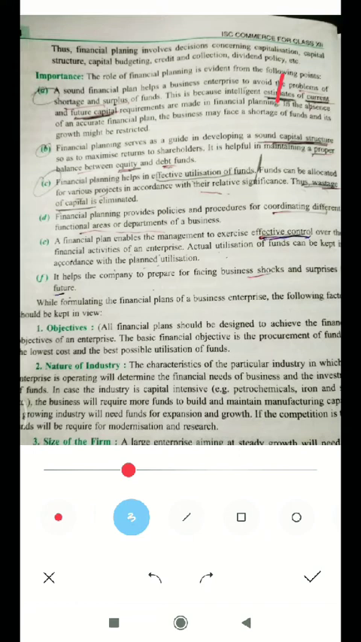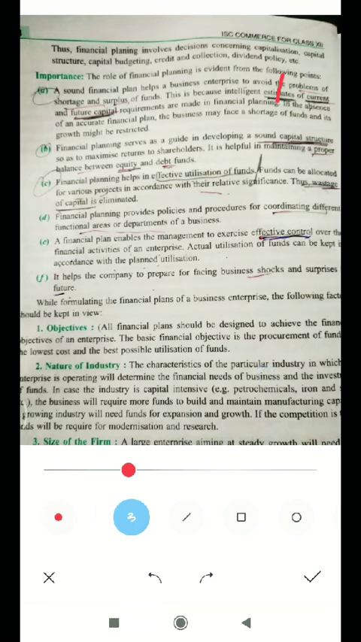If a sufficient amount of capital is available in the concern, there is no problem of capital or funds for any type of work which will be done in the business concern.